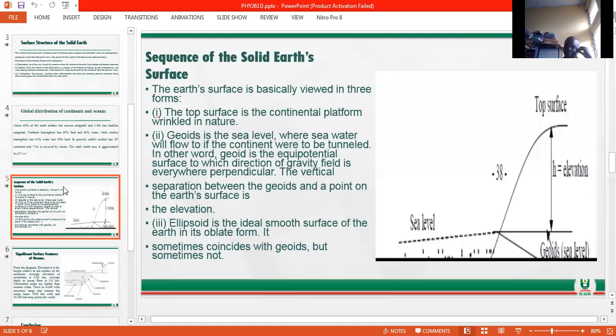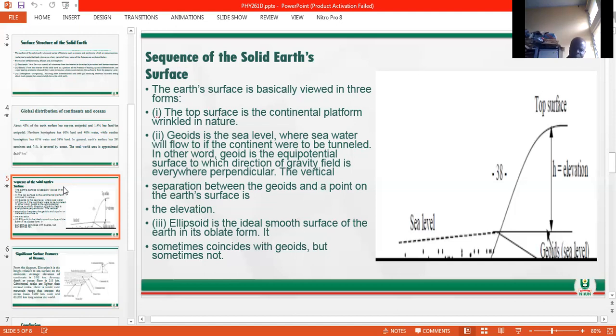The Earth surface is basically viewed in 3 forms. You can view the Earth surface from the top, and the top surface of the solid Earth is given as the continental platform, while the geoid is the sea level, that is where seawater will flow to if the continent were to be tunneled. So the geoid is the equipotential surface to which the direction of the gravity field is everywhere perpendicular. In other words, the geoid is referred to as the physical equipotential surface of gravity.